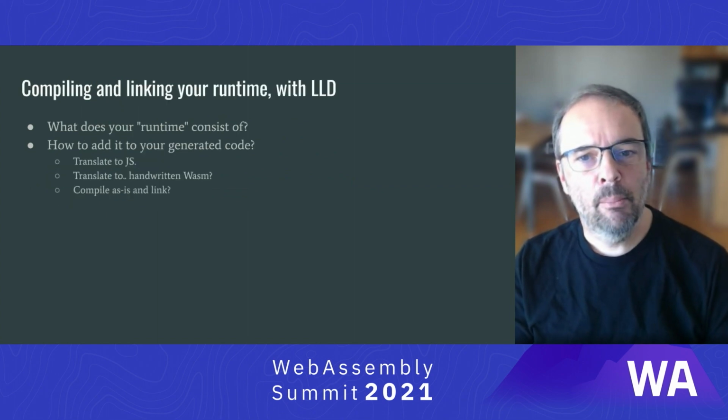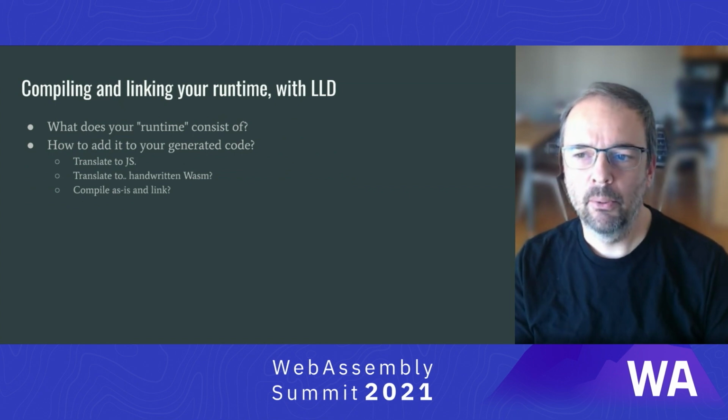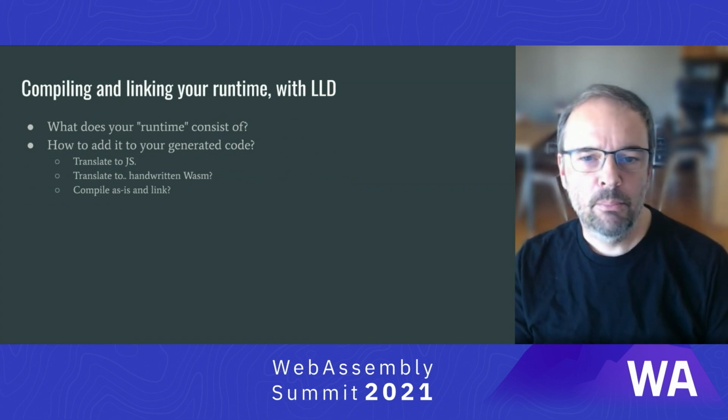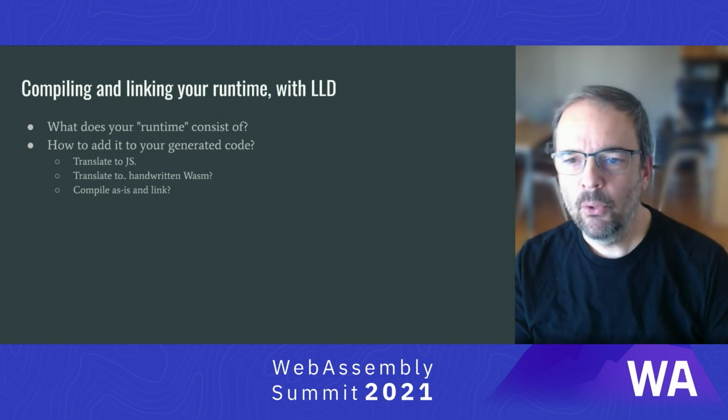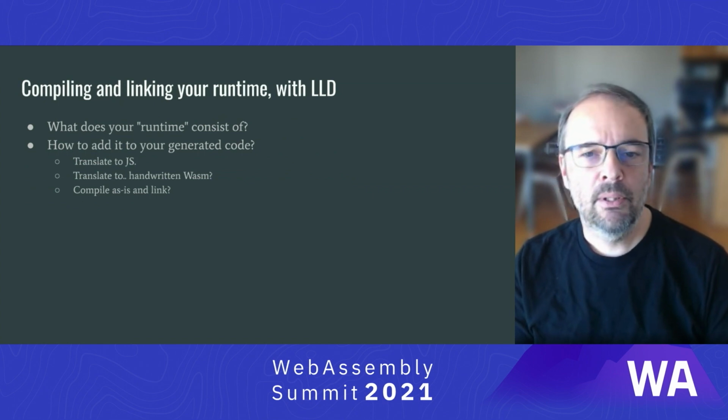So let's talk about how to link with runtime code. Because chances are, if you have an existing compiler for your language, generated code for the program being compiled is not the only thing going into the final executable. You'll probably have a body of runtime code, memory managers, built-in functions, operating system bindings, support code for the data types your language supports, etc. Likely this code is in C or C++. How do we get this code into your final WASM module?